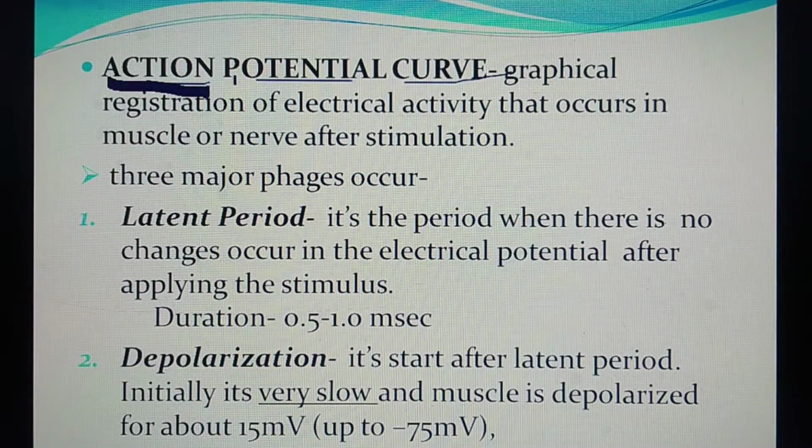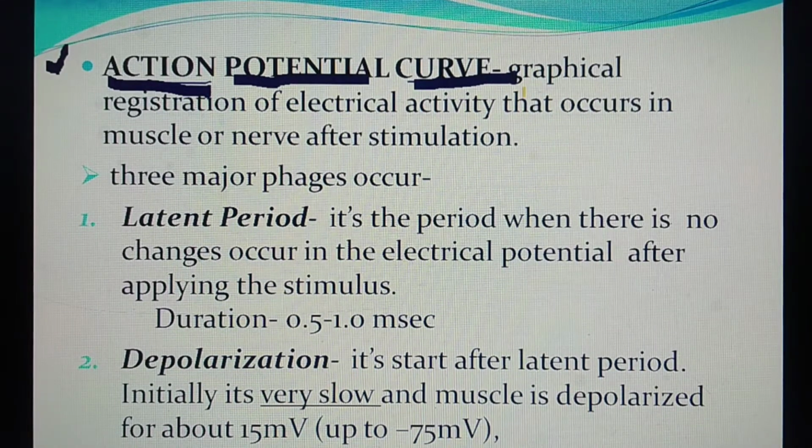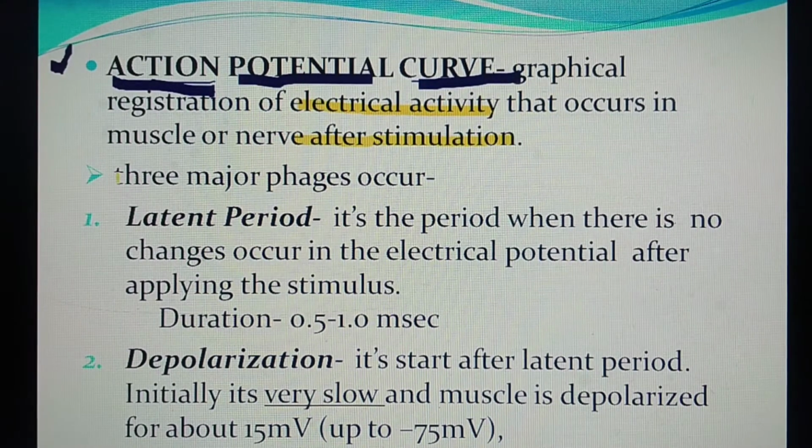Next topic is the action potential curve. So what is the action potential curve? Simple. It is the graphical registration of electrical activity of action potential, that means electrical activity of the muscle after stimulation. In this, three phases occur.